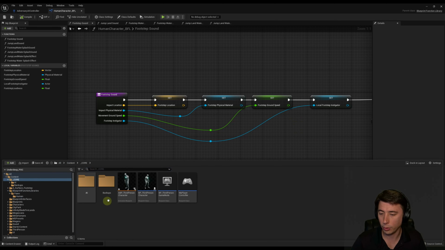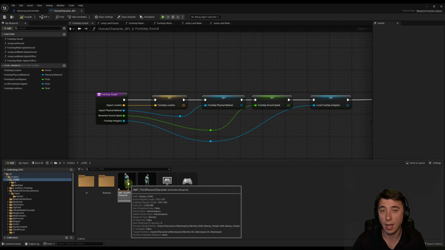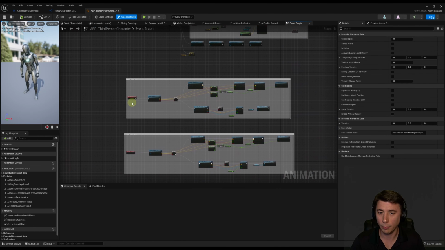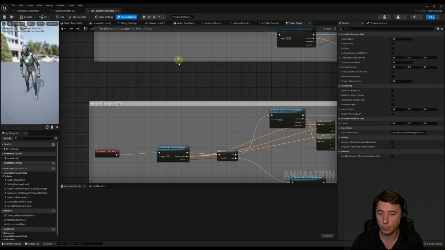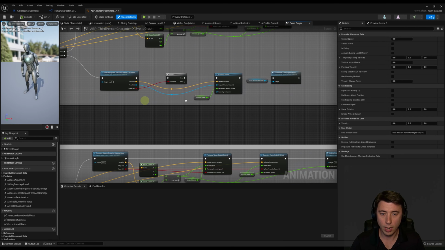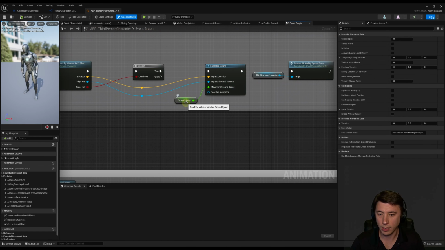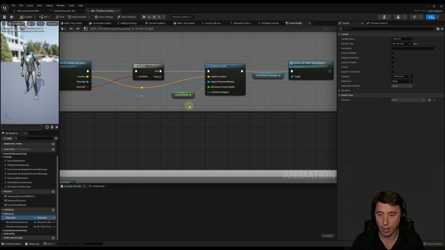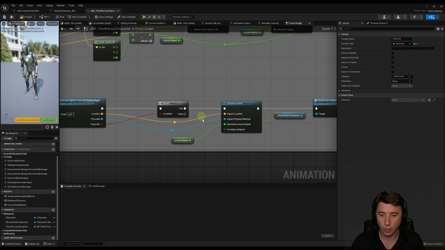and then we'll go back to our content drawer, back to the content folder, core, into my third-person character animation blueprint. And we set this up back in episode 19, so I'm just going to come up here a little bit. I've got 2 events, one for our left foot plant and our right foot plant. And right over here, we have our footstep sound function. And so for that, what I'm going to do is I'm just going to get a reference to our character, drag that in here, connect up our character directly to the instigator. And the same function on our right foot. So right here, connect it up.